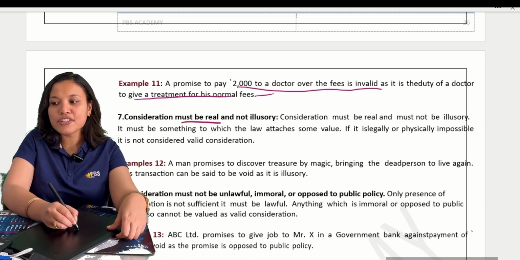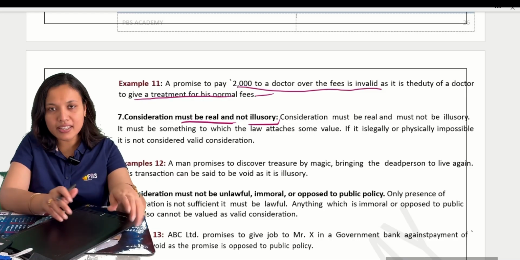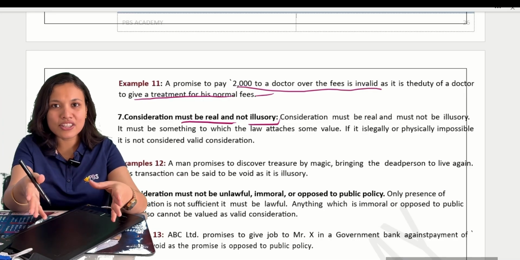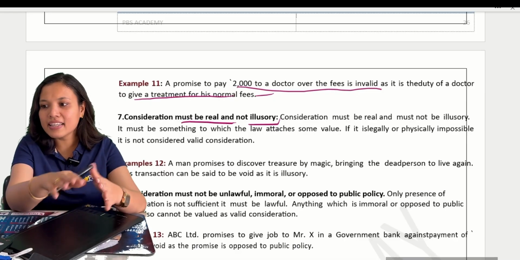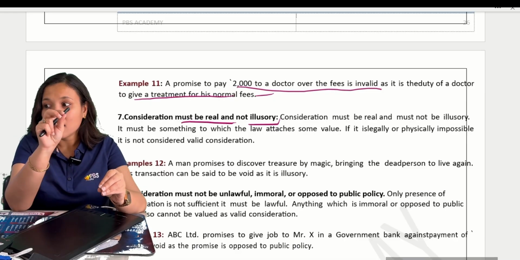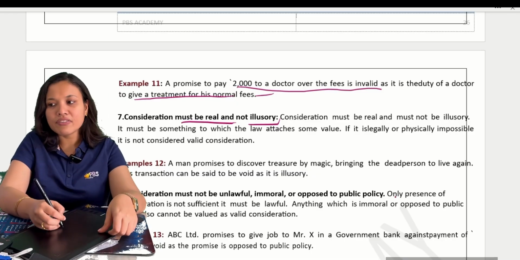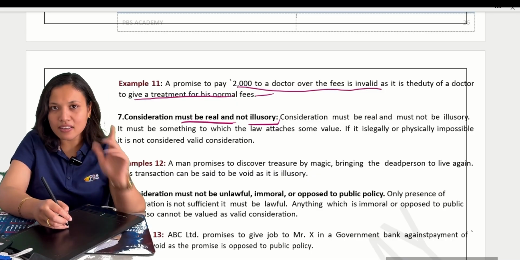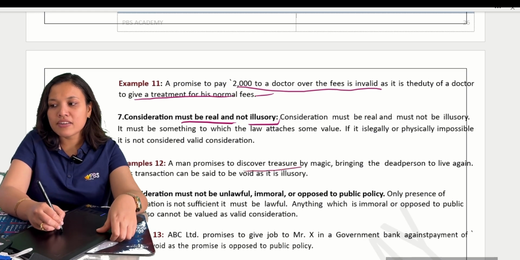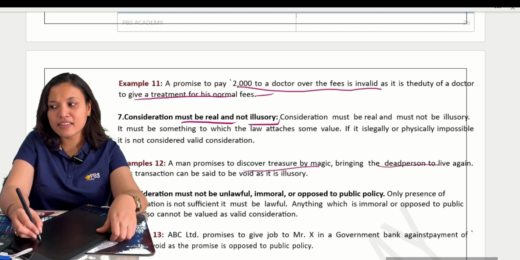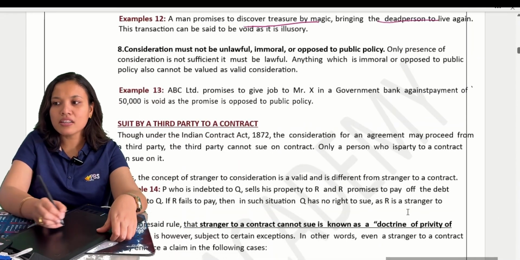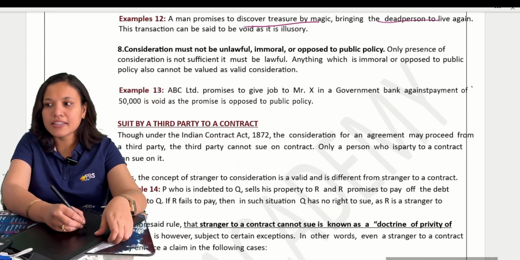Next one, consideration must be real and not illusory in nature. It should be real, not just imagination. I will give the treasure or anything imaginary, no, it should be physically possible, physically available, that can be given as consideration. A man promises to discover treasure by magic, or to bring a dead person to life again. These are examples of illusory considerations, and those are invalid.